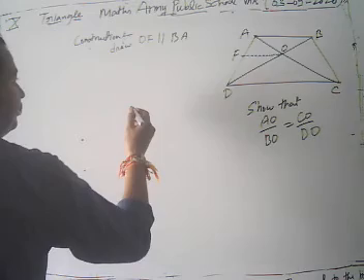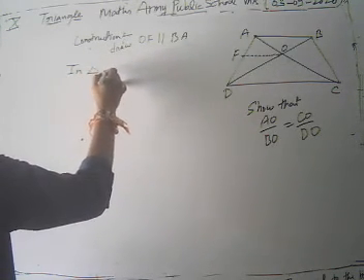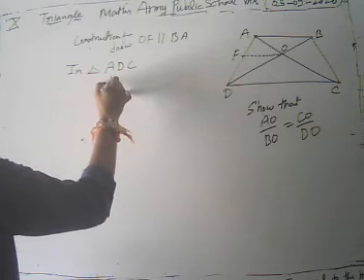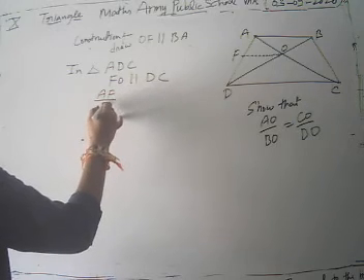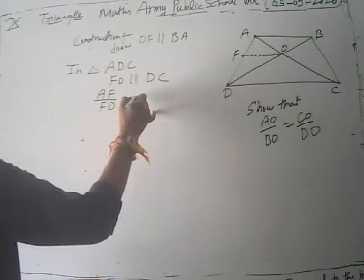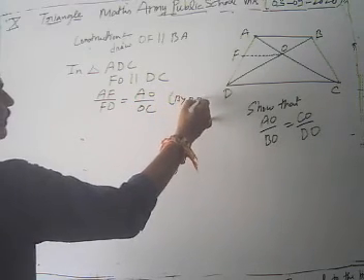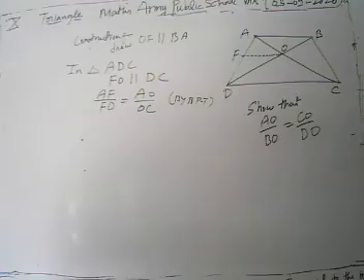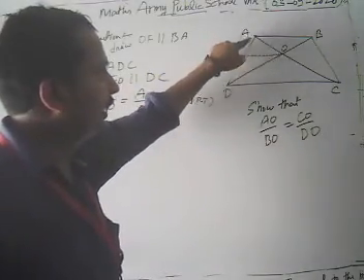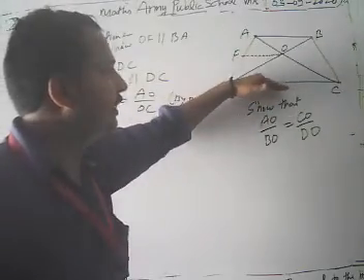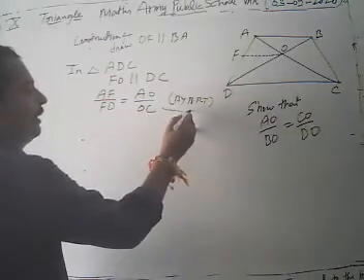In triangle ADC, FO is parallel to DC. Then we have AF upon FD is equal to AO upon OC by the basic proportionality theorem. We are going to call this equation 1.